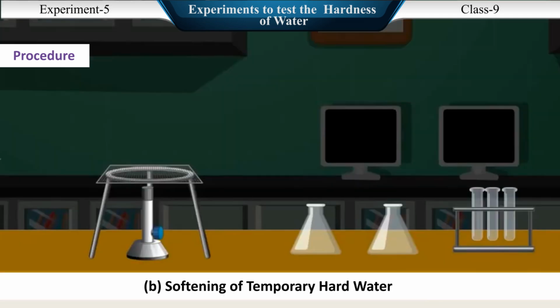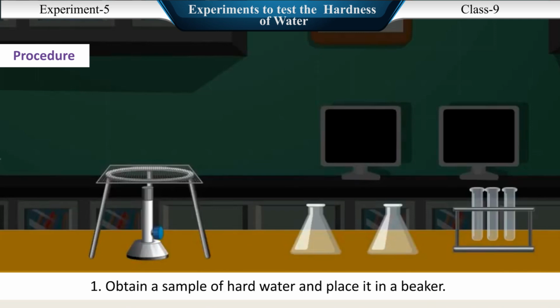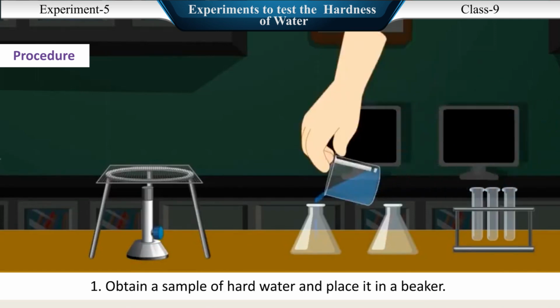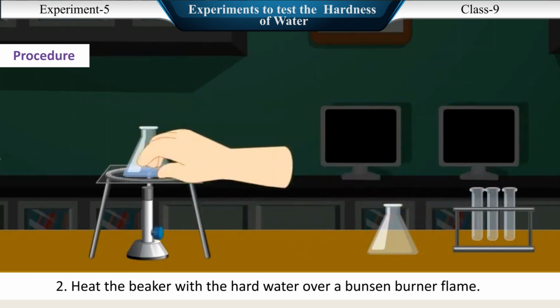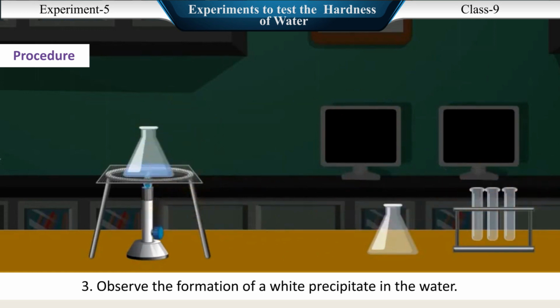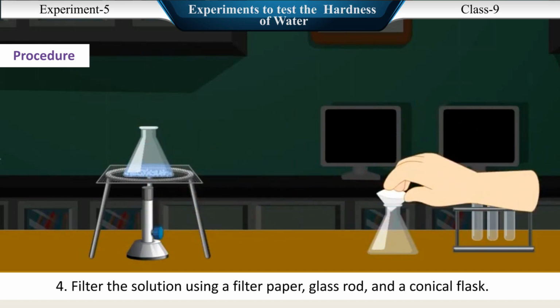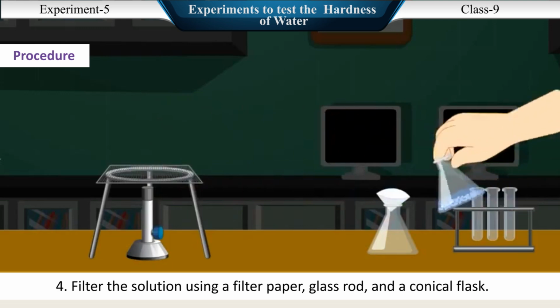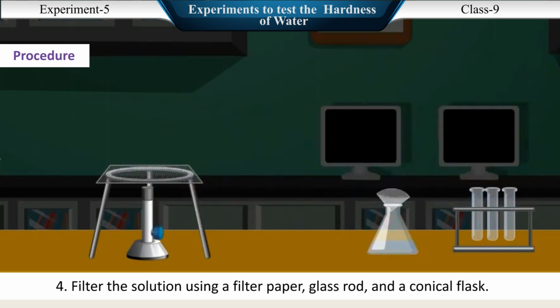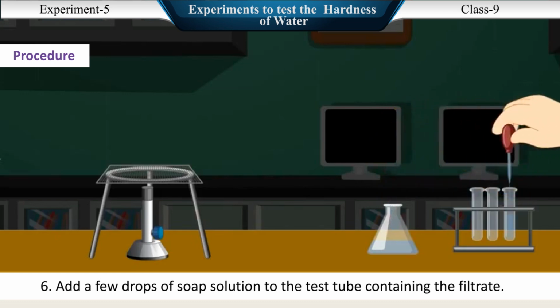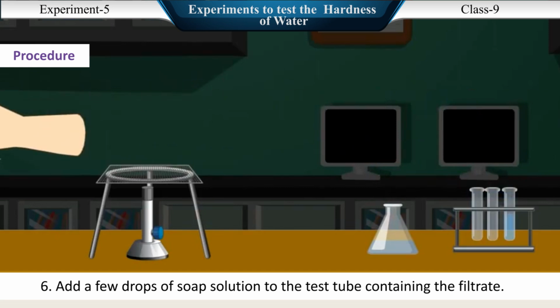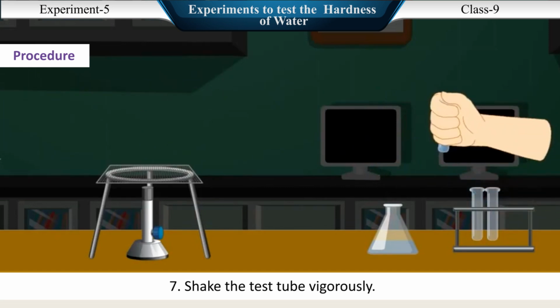B. Softening of temporary hard water. 1. Obtain a sample of hard water and place it in a beaker. 2. Heat the beaker with the hard water over a Bunsen burner flame. 3. Observe the formation of a white precipitate in the water. 4. Filter the solution using a filter paper, glass rod, and a conical flask. 5. Collect the filtrate in a test tube. 6. Add a few drops of soap solution to the test tube containing the filtrate. 7. Shake the test tube vigorously.